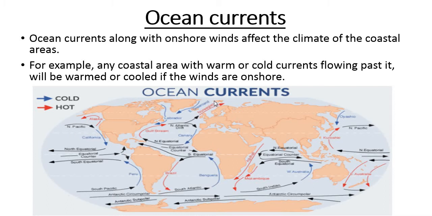From the polar region cold currents are coming, and from the equator warm ocean currents are moving. So water coming from the polar region will be cold, water going from the equator towards the pole will be warm. So there are two types of ocean current, cold ocean current and warm ocean current.